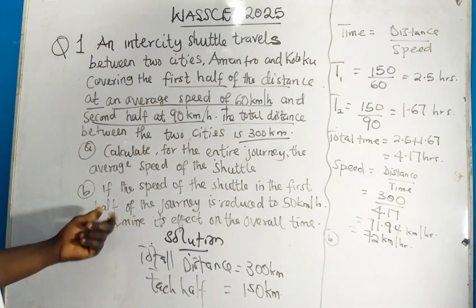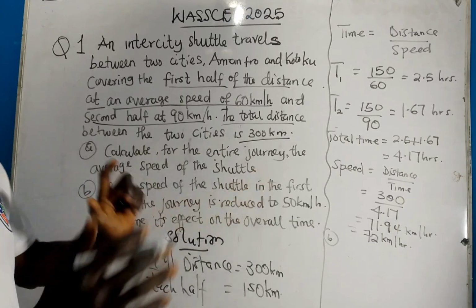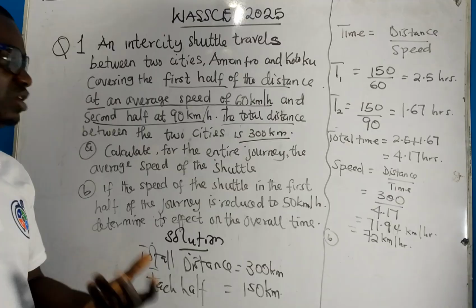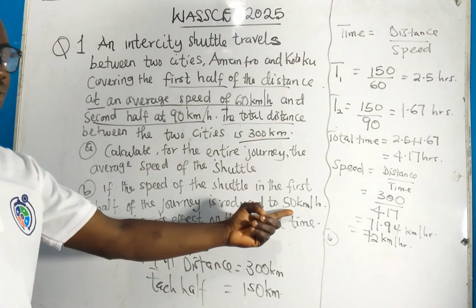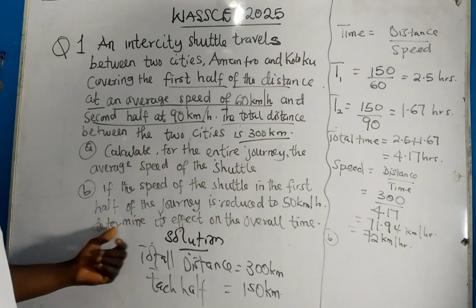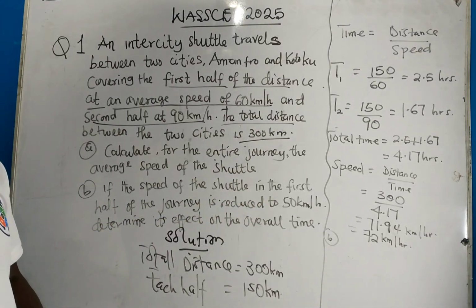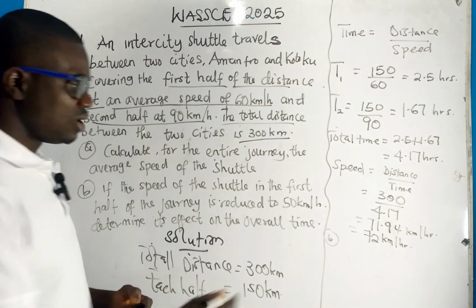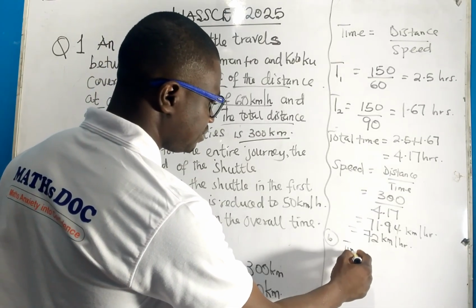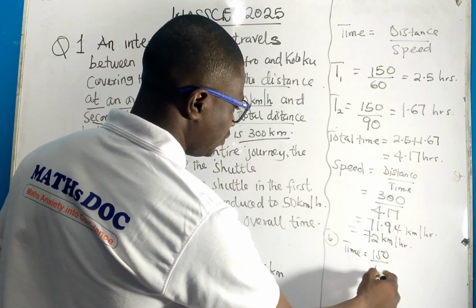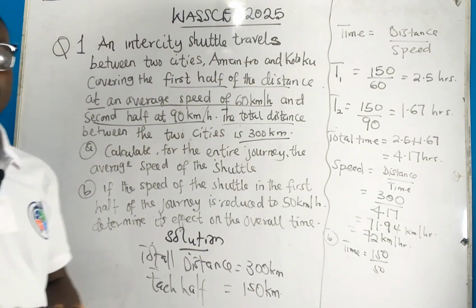The B part of the question says if the speed is reduced for the first half. Remember, for the first half the speed was 60. Now it has been reduced to 50. So determine its effect on the overall time. We know already for the first half it was 60, now 50. So let's calculate the time. The time is going to be 150 over the new reduced speed.